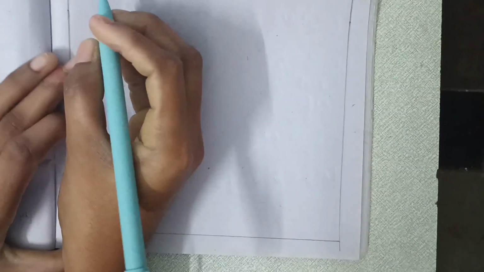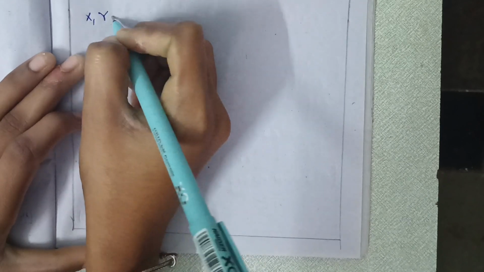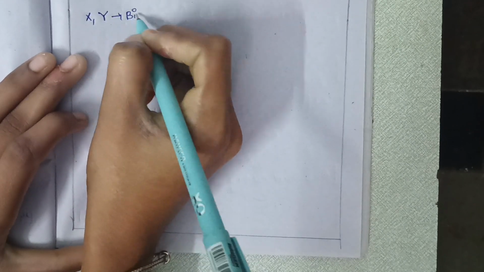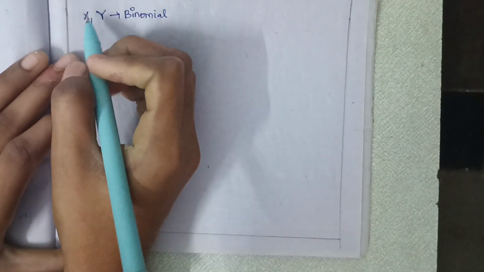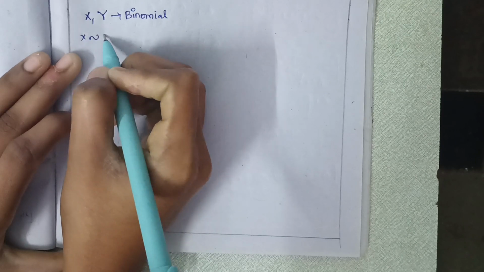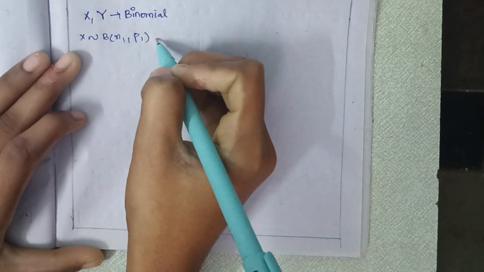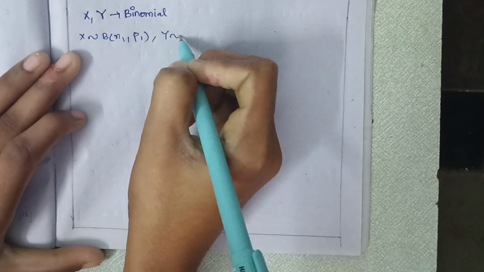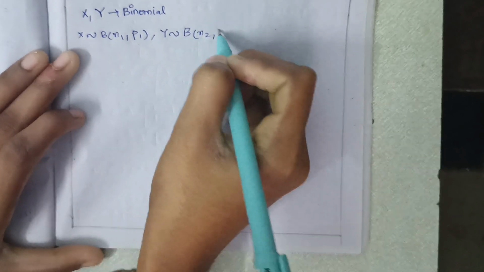Here x follows a binomial distribution with parameters n1, p1 and y follows a binomial distribution with parameters n2, p2.